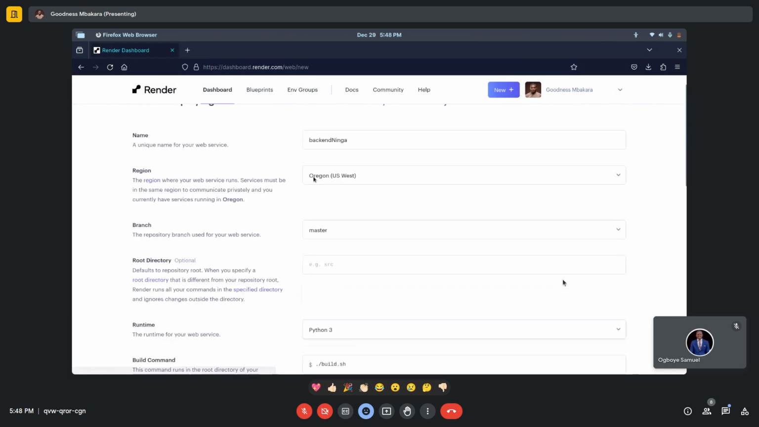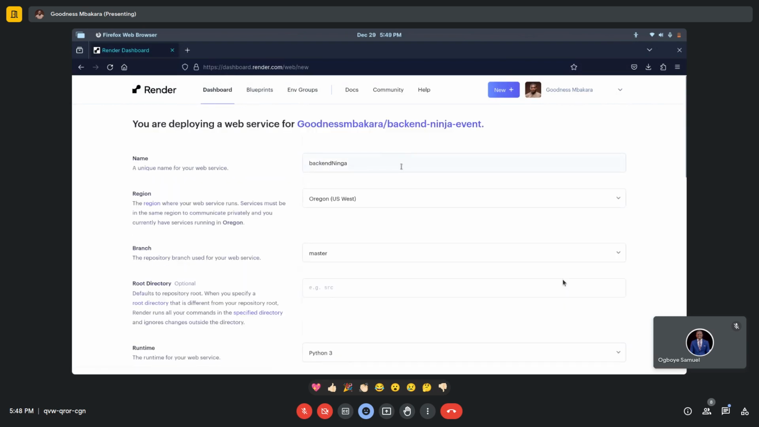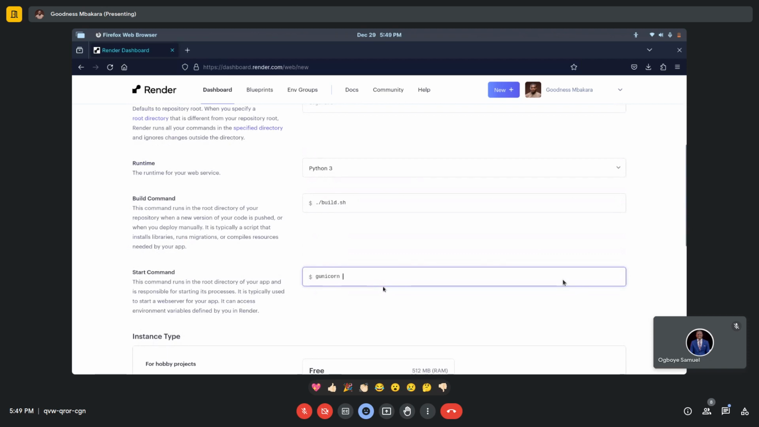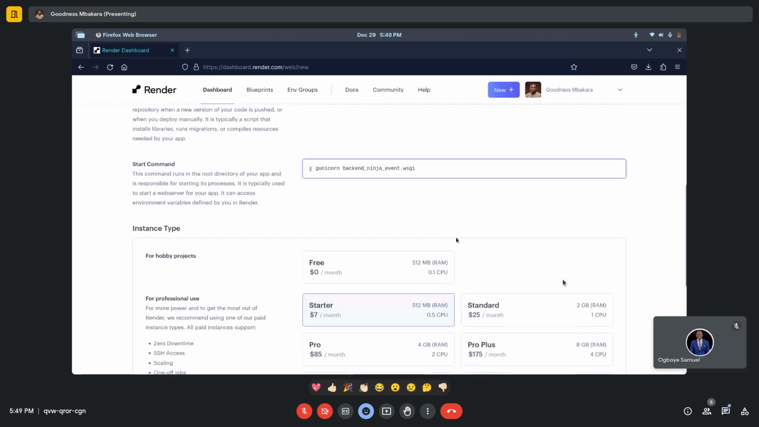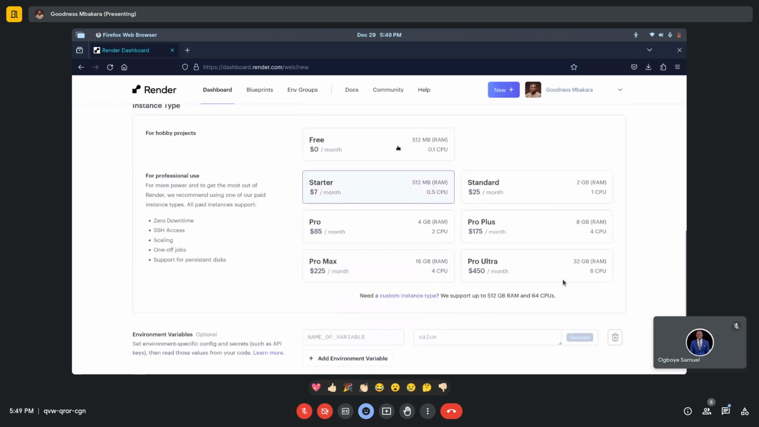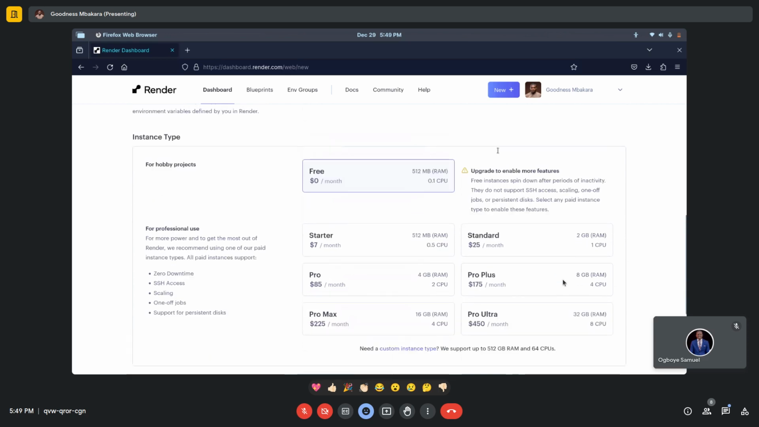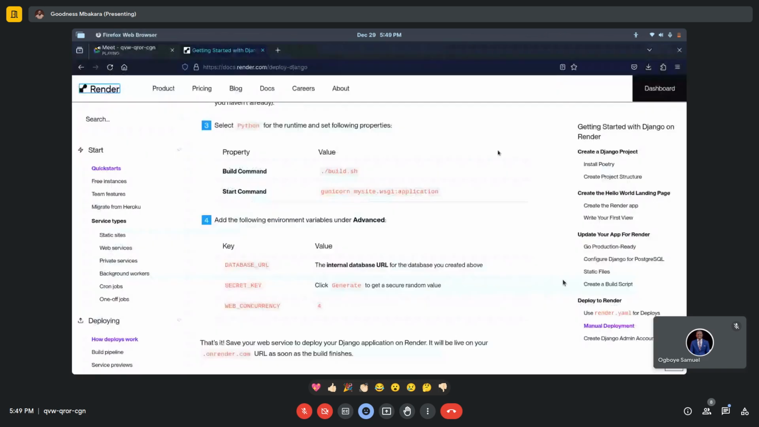Let's check it up all here. Backend Ninja event. We want backend Ninja event.wsgi. Okay, I think this is fine. We want the free plan. Haha, no money.